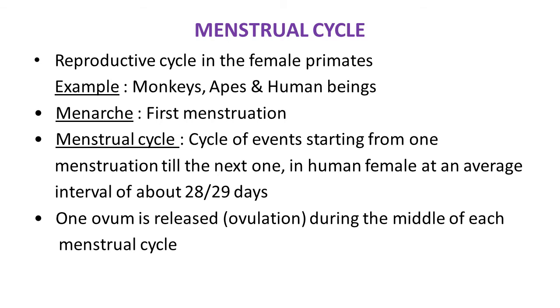One ovum is released, meaning ovulation. In the earlier topic you also studied ovulation during the middle of each menstrual cycle. So we can say every month, in a 28 to 29 day cycle, one ovum is released during the middle of this entire phase.